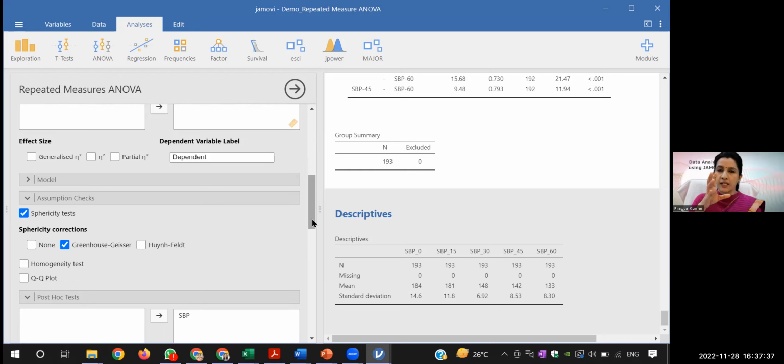So it says that the difference between the two time points, 15 and 30, should be equal to the difference between 15 and 0, and it should be equal for all possible pairs. So the difference between the two variances should be equal for all pairs. That is known as sphericity.